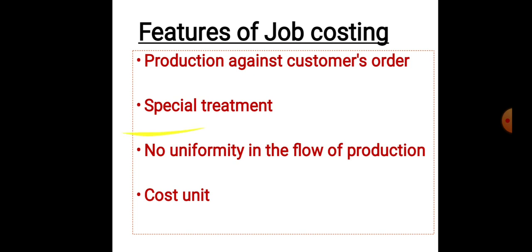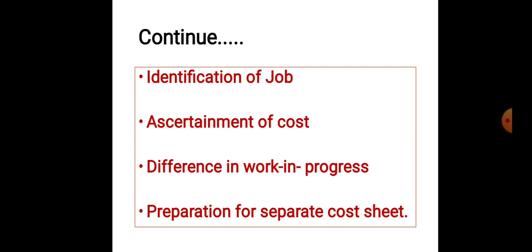Next one is identification of jobs. Each job is distinctively identified by production order throughout the production process. Identification of job means each job is identified, one job is different from another job, so each job is important here. Then ascertainment of cost. The cost of production of every job is ascertained after completion of the job. After the completion of the particular order, they ascertain the cost of that particular job.